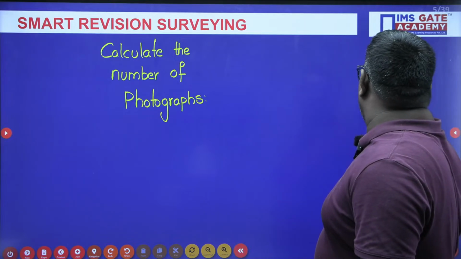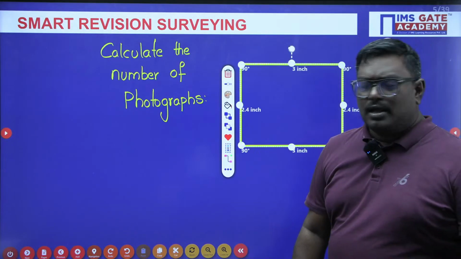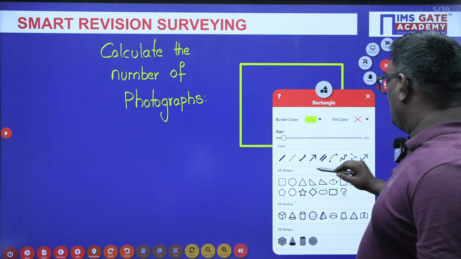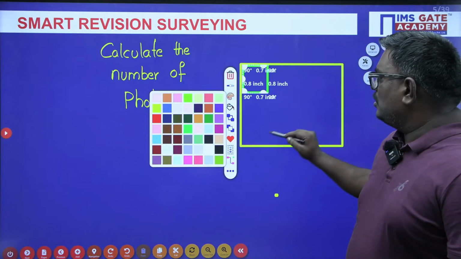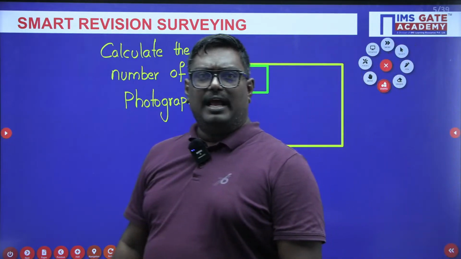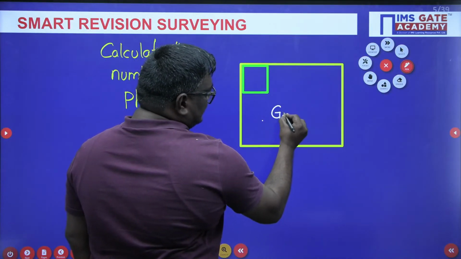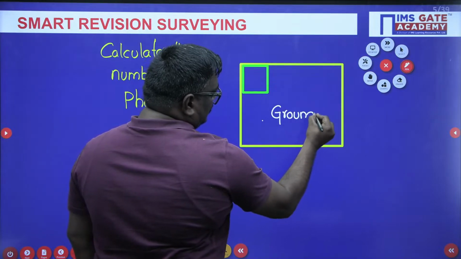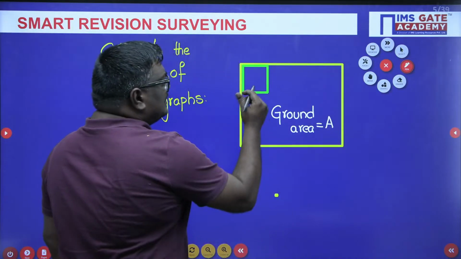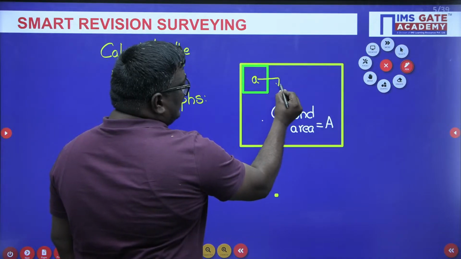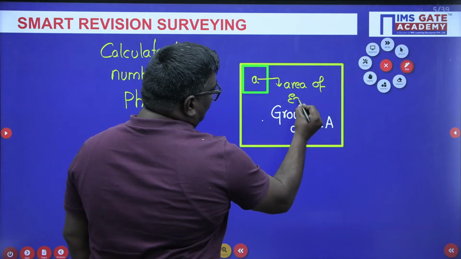Suppose, see here, what I would like to tell you here is, suppose this is a ground area, okay? This is the entire ground area where you have to do photogrammetry. I'll take ground area as capital A, and this is small a, which is taken as the area of each photo.